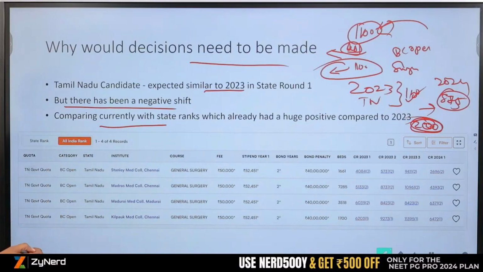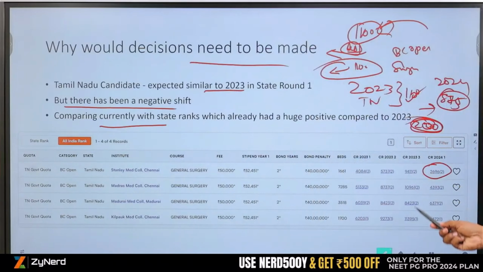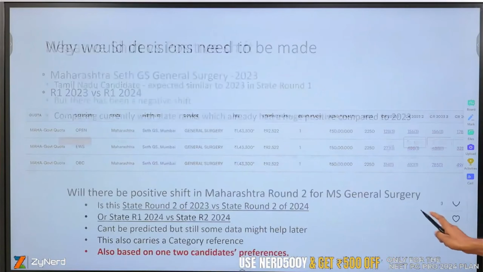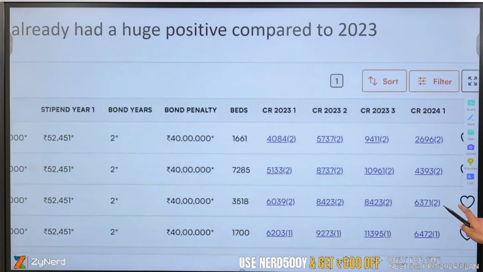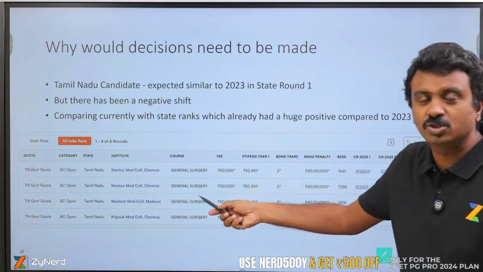Now, why do I need to get this factor done? See here, when I look at it, I am looking at all India ranks too here.